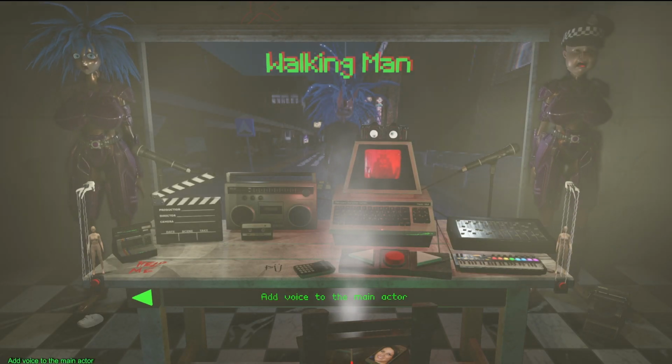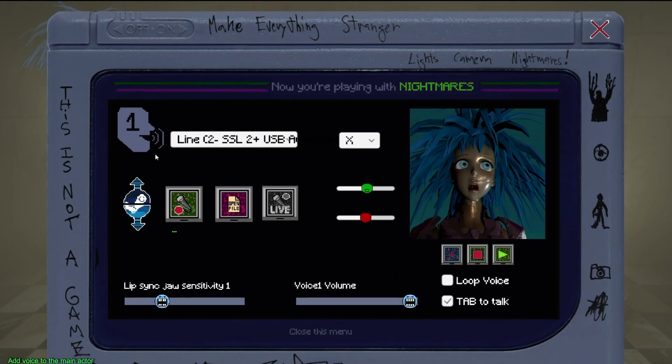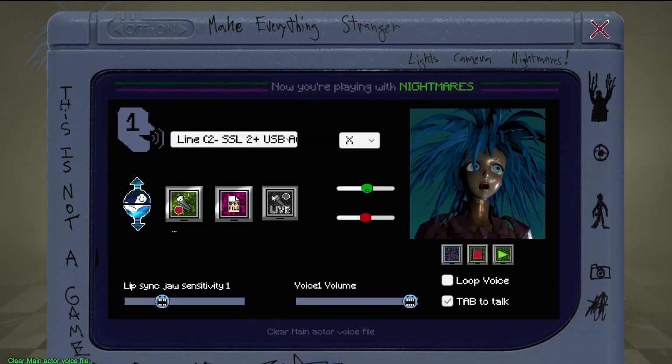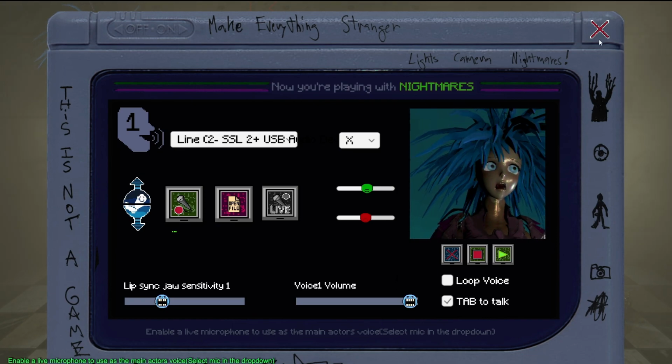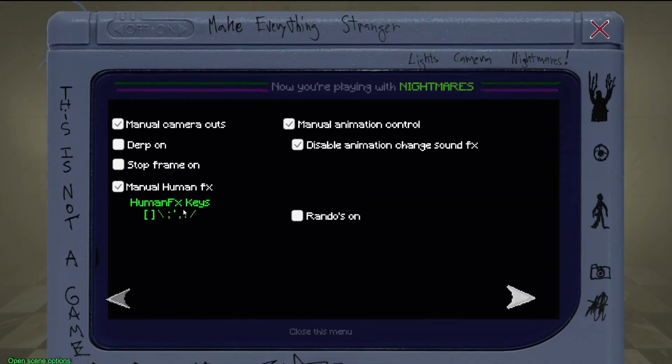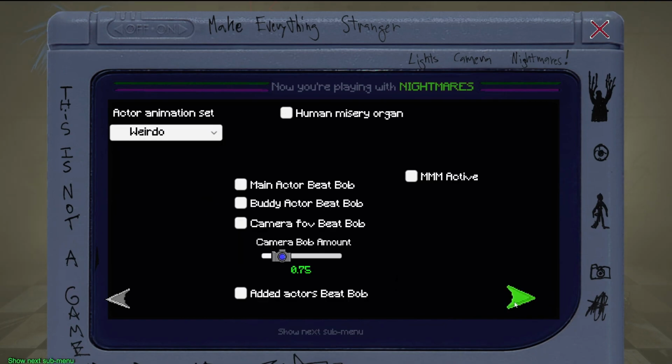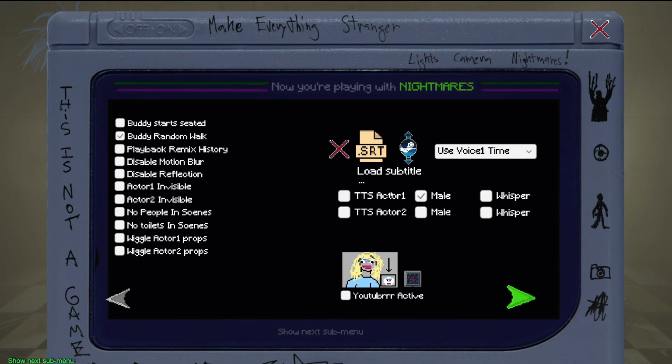One more tip, this one could be important. If you're trying to load in audio and it's not playing back on your character, go into the scene options and make sure TTS Actor 1 and 2 is turned off. If these are turned on, it won't play any audio. So that's something to check.